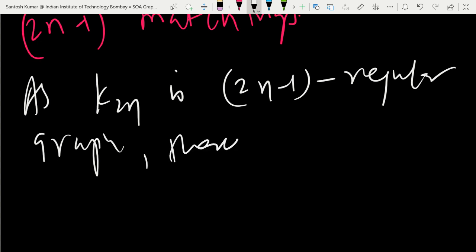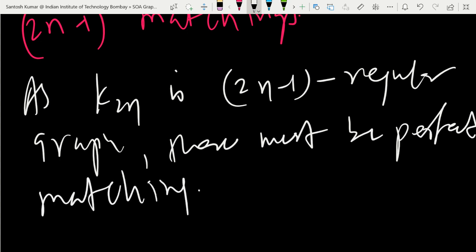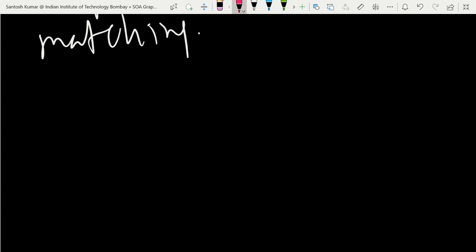So there must be perfect matching in there. There must be perfect matching. So let us see by simple example. Let us discuss the example of K4. Like in place of K2n, I'm taking K4. So 2n is here 4.